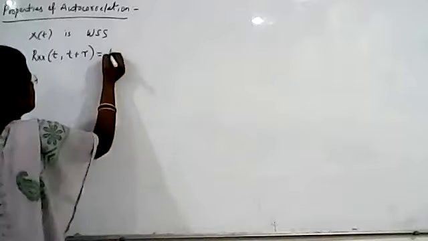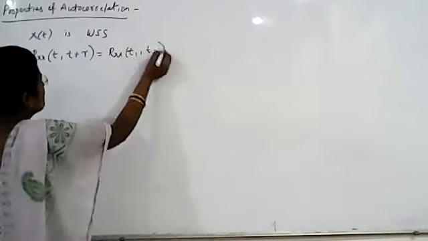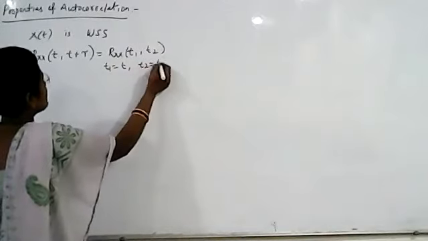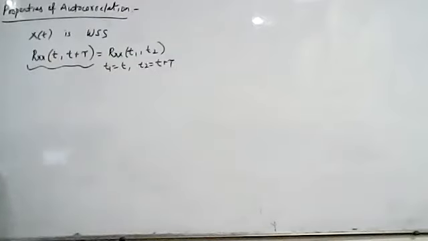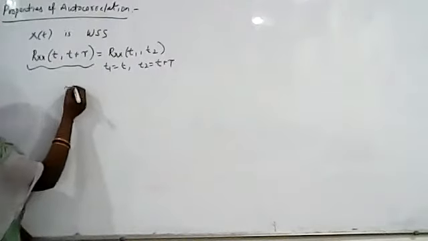So we know that. How do you write autocorrelation function? Rxx of t1 comma t2. What is t1 here? t, whereas t2 will be t plus tau. Okay. So the autocorrelation function can be written as Rxx of t comma t plus tau. Since it is wide-sense stationary, what is given? X of t is wide-sense stationary. So it is a function of, so we know that the autocorrelation function will be a function of the time difference tau.